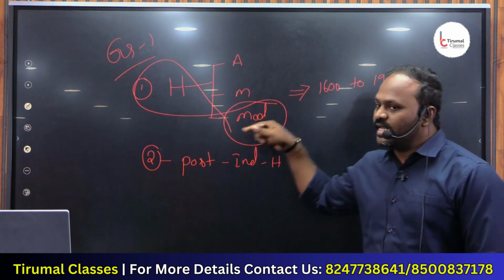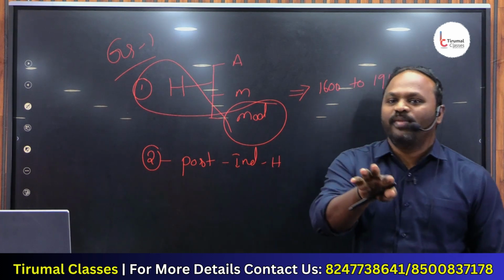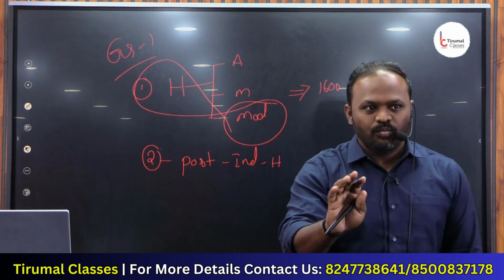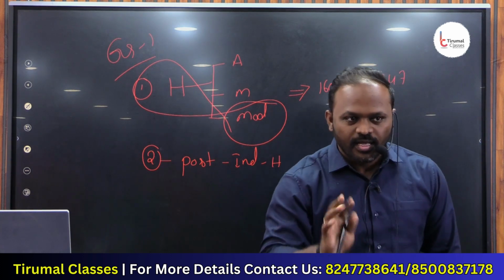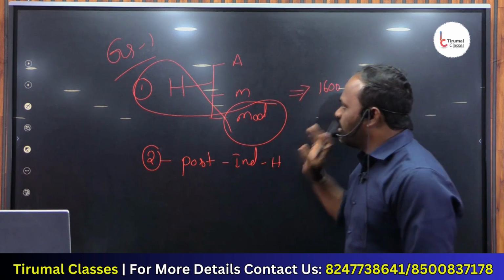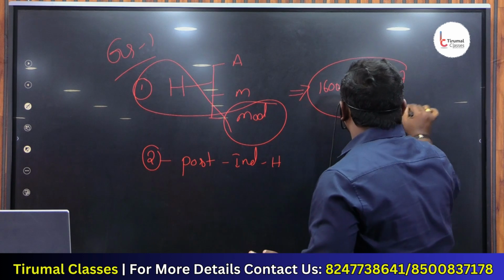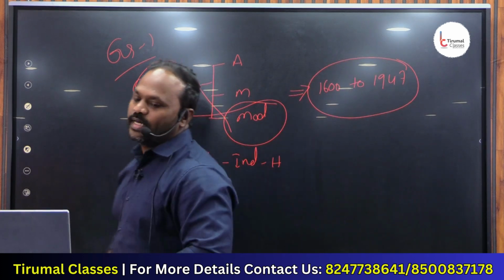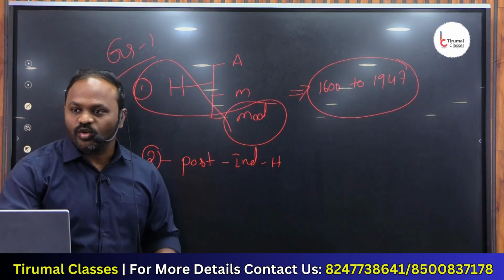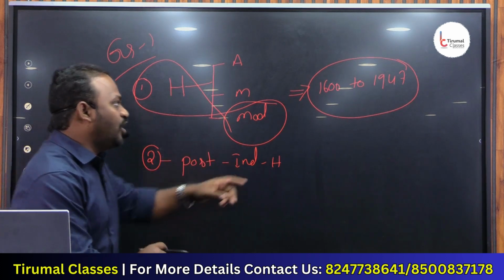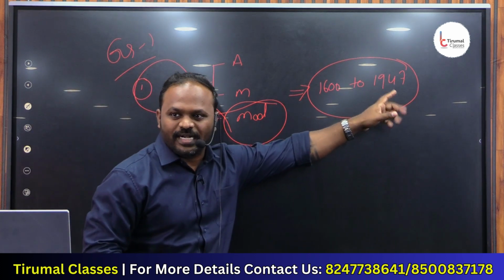Within modern Indian history, we also talk about the national movement. That is also part of modern Indian history. So what is the first subject of my GS1? Modern Indian history, which is from 1600 to what? 1947. We all know in 1947 we got independence.